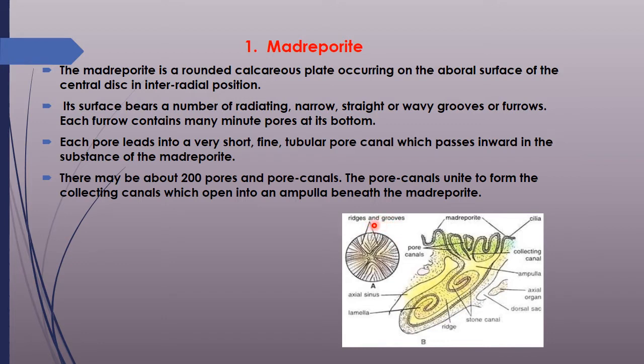Each furrow has minute pores at its bottom and each pore opens into a tubular pore canal, which passes into the substance of the madreporite. There are 200 pores and pore canals. These canals unite to form the collecting canal, which opens into the ampulla present beneath the madreporite.